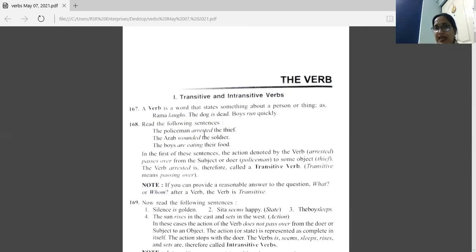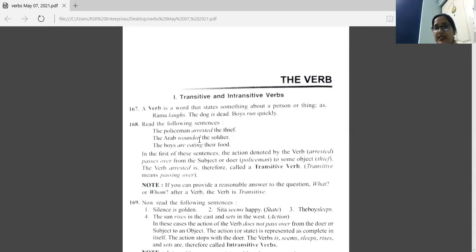The policeman arrested whom? The thief. So this is transitive verb. So if these objects are the answers of the two questions, what or whom, then that verb is known as transitive verb. I'll take one more example.